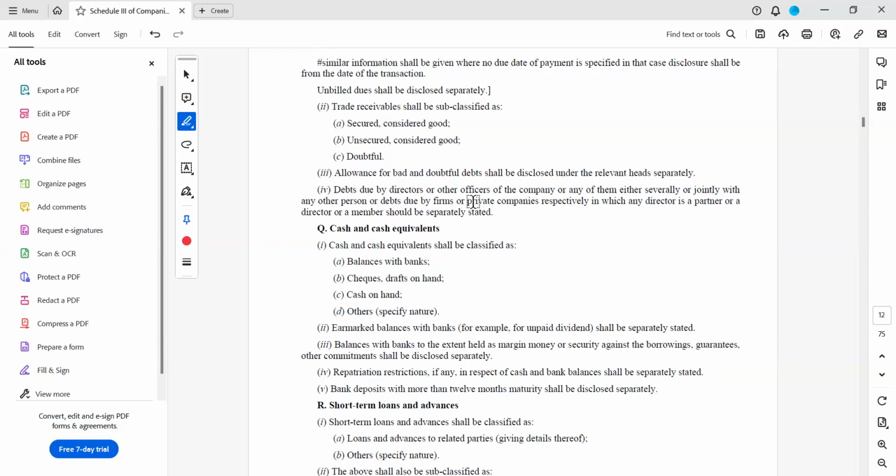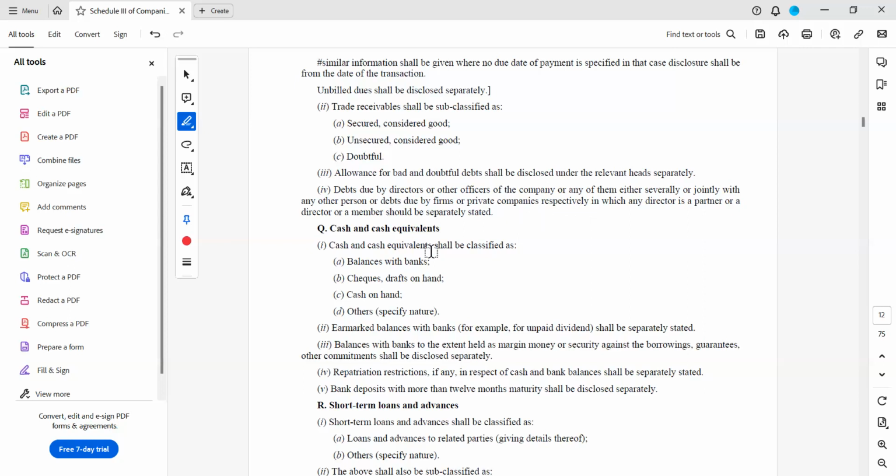Debts due by directors or other officers of the company or any related party. Related party means even officers, directors, higher management, all those things we have to take care of, and whether they are not paid for a longer period, we have to be careful.